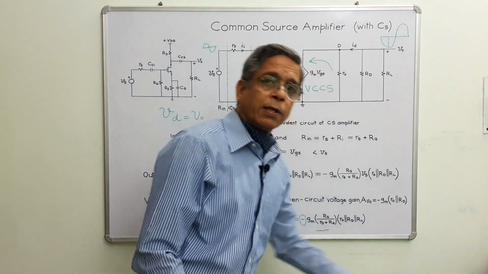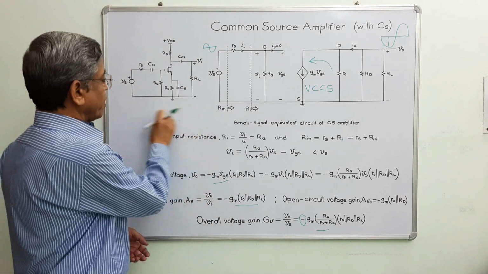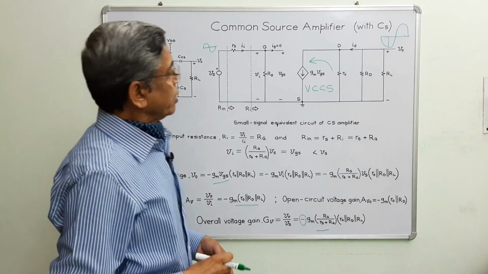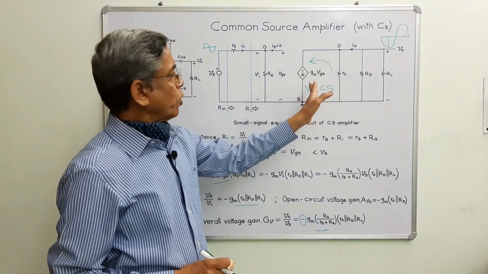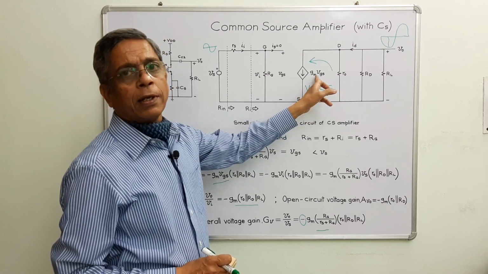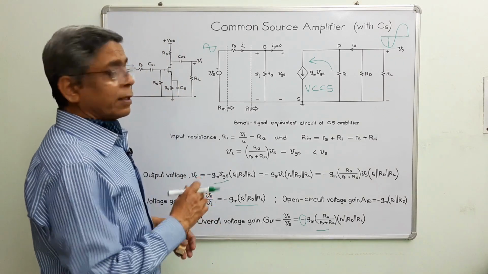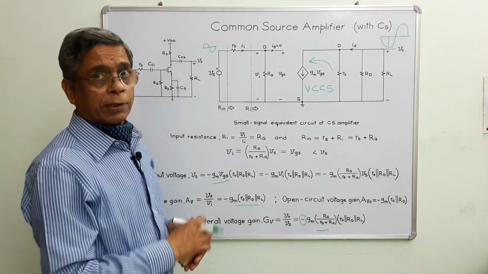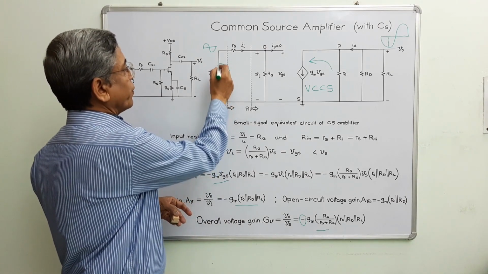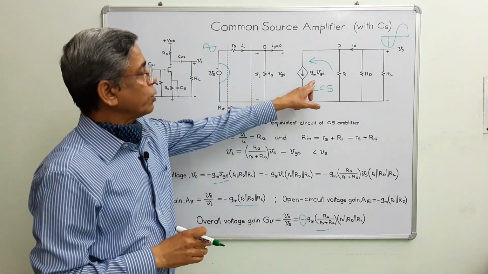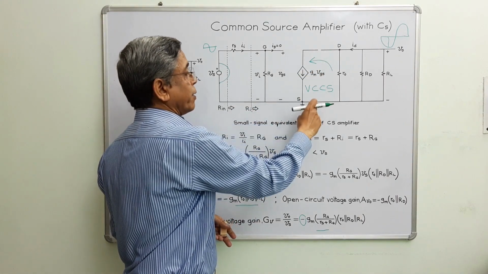Now we can determine the output resistance of this amplifier. For this, look at the circuit. This involves one voltage dependent current source. By using Thevenin equivalent theorem, let us neutralize these sources. This is a voltage source, so short circuit it, and put this current source in an open circuit state by disconnecting.